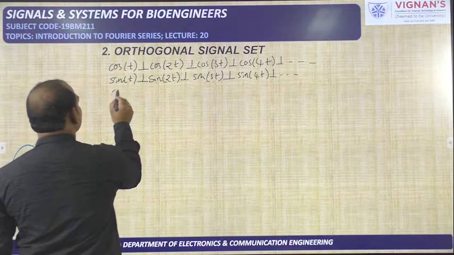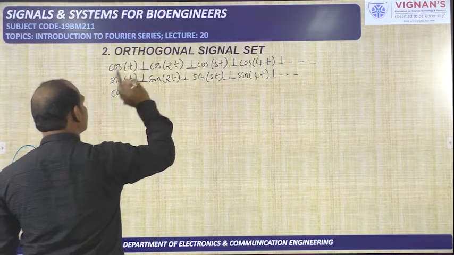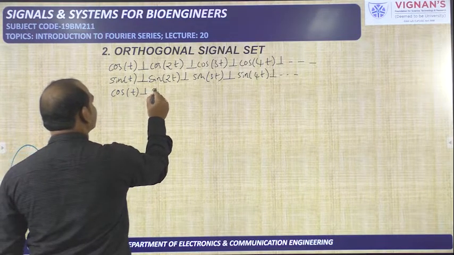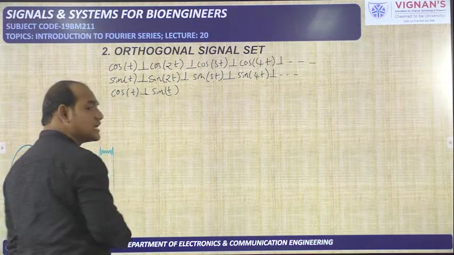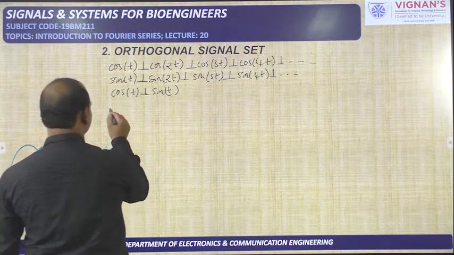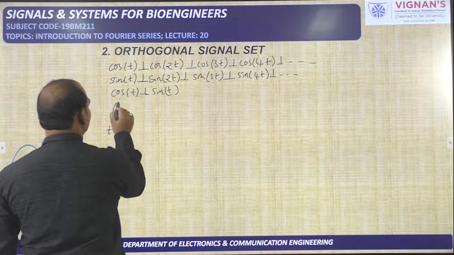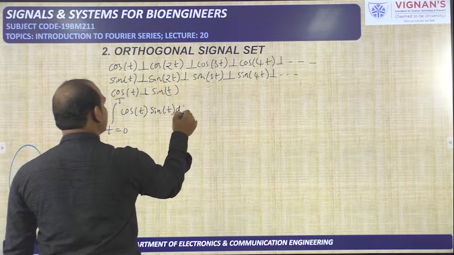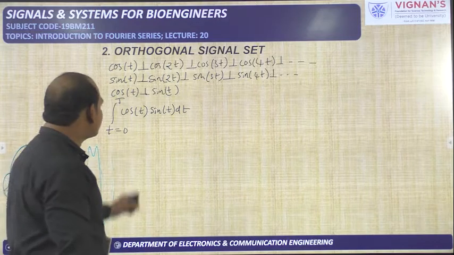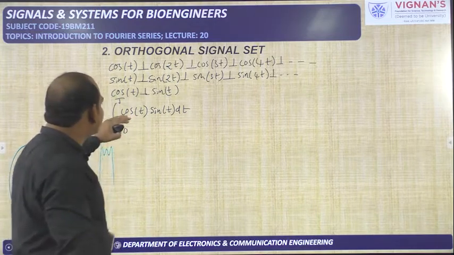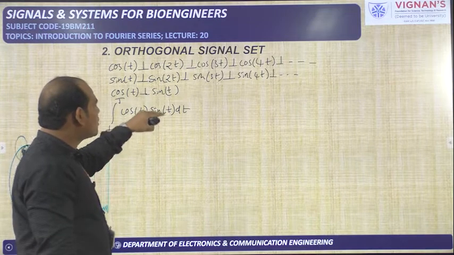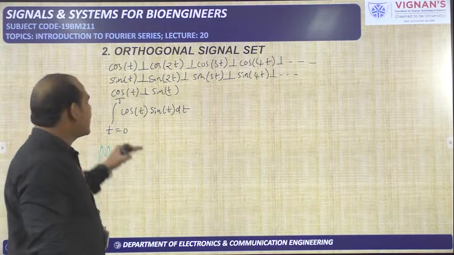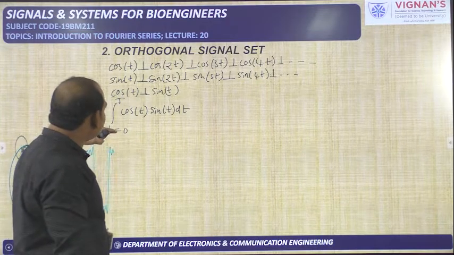Now we are going to check the orthogonality between one sine function and one cos function. So I am taking cos t and sin t, and I am going to check the orthogonality condition between these two. So integral t from 0 to T of cos t and sin t. What is the equation for the orthogonality? Integral t equal to t1 to t2, x1 of t into x2 of t dt. So in place of x1 of t I have taken cos t, and in place of x2 of t I have taken sin t. That means I am checking the orthogonality condition between these two. And the limits I am taking over one period, from 0 to T.